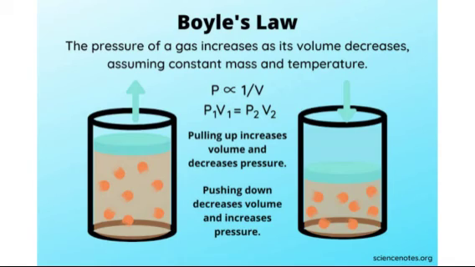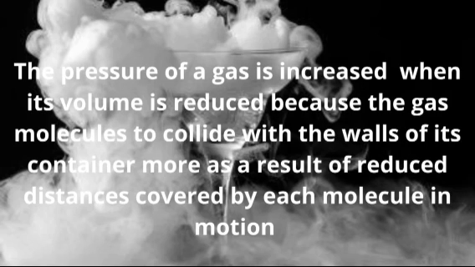Hence, you can see the formula here, where P is inversely proportional to V, P standing for pressure and V standing for volume. Hence the formula P1V1 = P2V2, where P1 is the initial pressure, V1 is the initial volume, P2 is the final pressure, and V2 is the final volume.